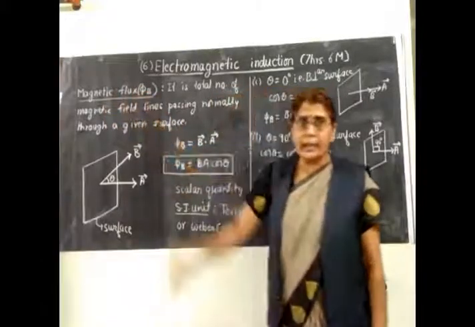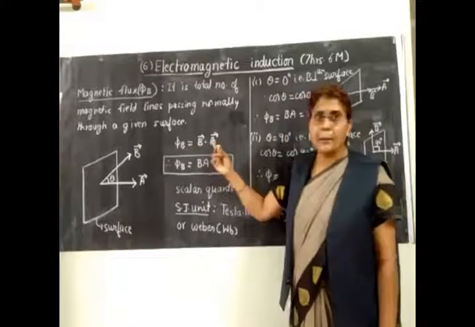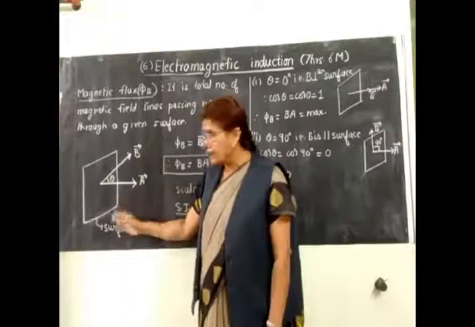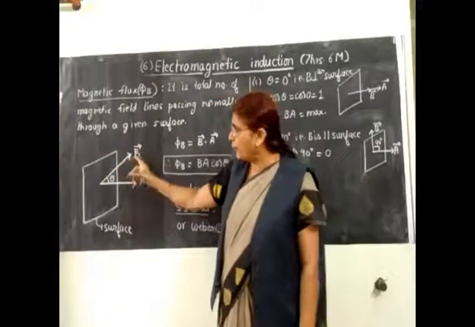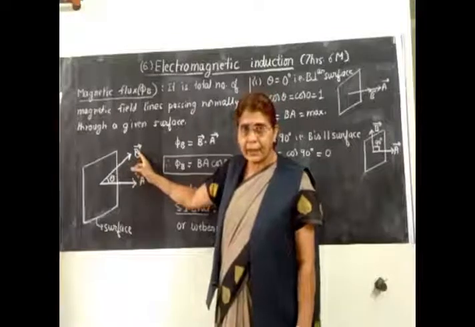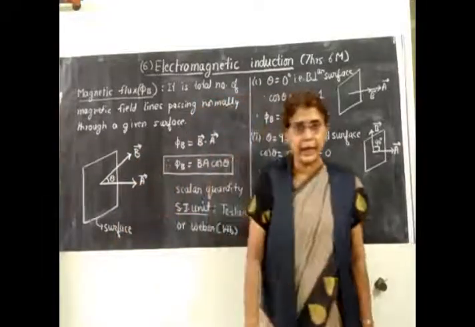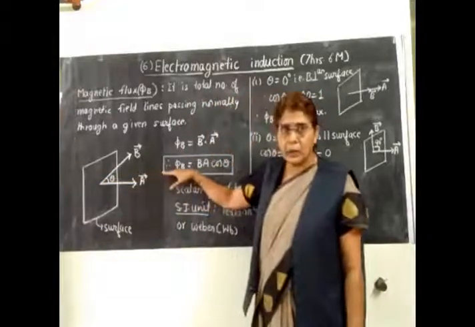Now, as you have done for electric flux, we shall also write down an expression for magnetic flux. Let us say you have this given surface. This is a surface of area A and it is placed in a magnetic field B. Now, this area A is represented by the outward normal to the surface.